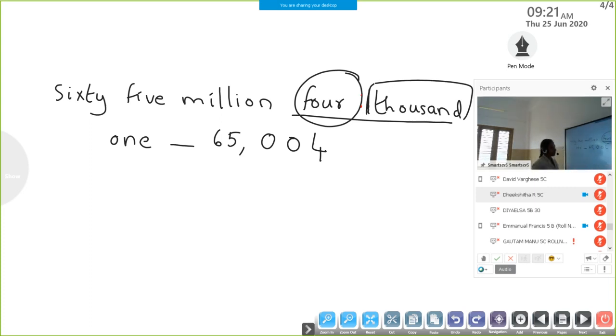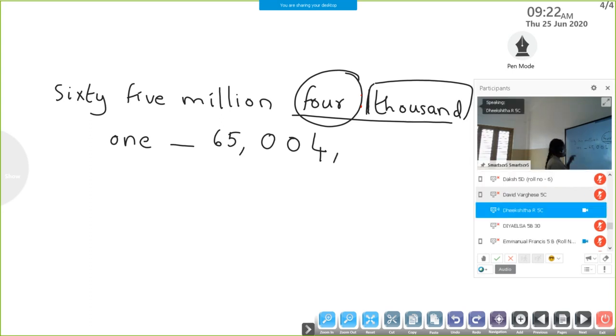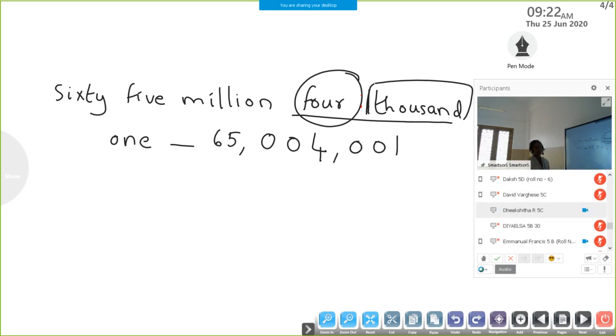So in the international place value system, we have to represent 3 digits in the thousands period, and since only 4 is there, we have to represent it by 0, 0, because the 100,000 place and ten thousands place are not given in the number name. So that vacant place has to be filled by 0, 0. How will you write the next one? 0, 0, 1. I think it is clear, all of you?